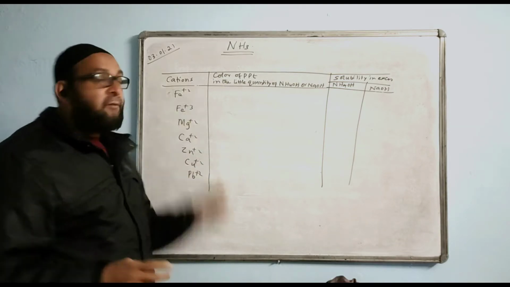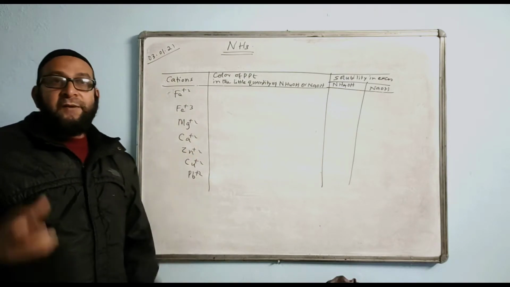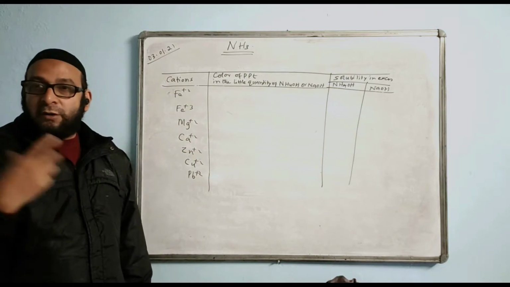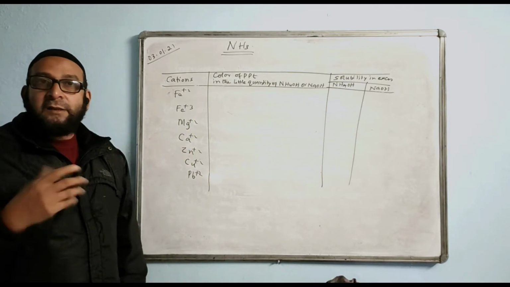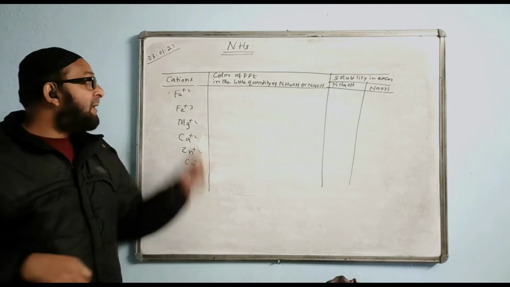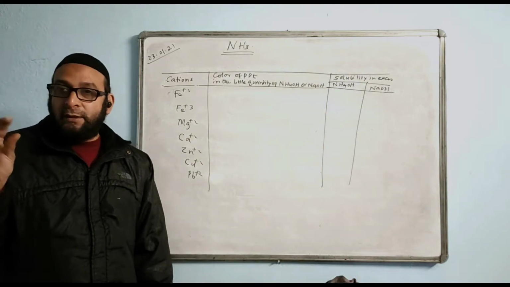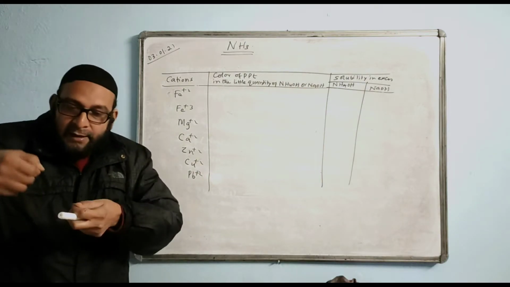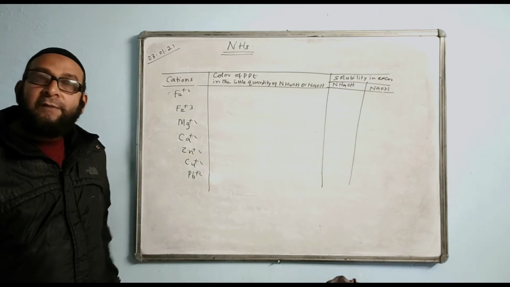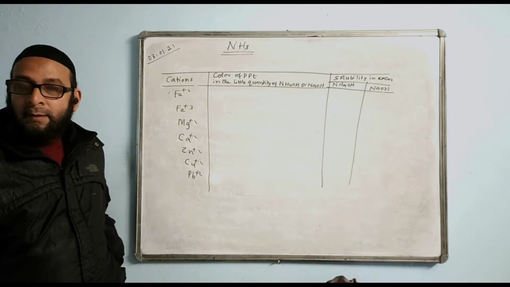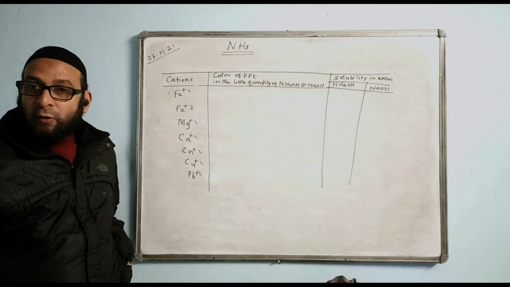Okay, this experiment is performed in two parts. First part: if we have any salt solution, like ferrous chloride or ferrous sulfate, any soluble solution, we add either NH4OH or NaOH in a little quantity first. When we add a little bit, a precipitate forms, and that precipitate has a color. From the color we identify which metallic ion is present in that salt.